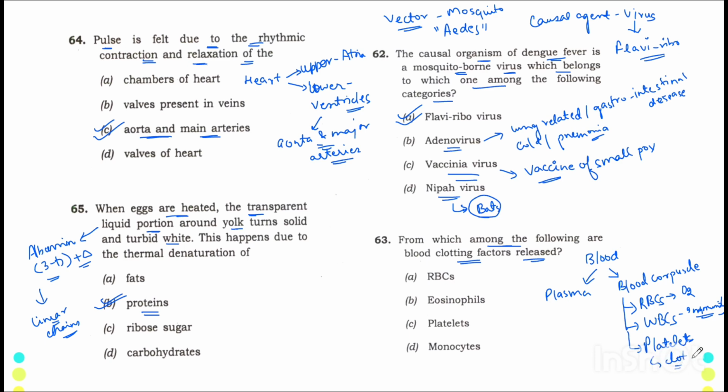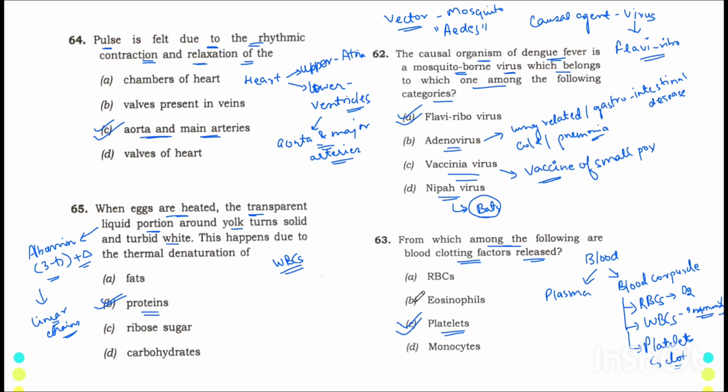Whenever we get an injury, you will see a thread-like, net-like structure, which is brown in color, appears over the injured wounds. Okay, that is the function of platelet, so that the excess blood loss can be prevented. So, for this question, the correct answer of the blood clotting factor would be platelet. But one more thing I'll tell you here is that questions on WBCs are given a lot.